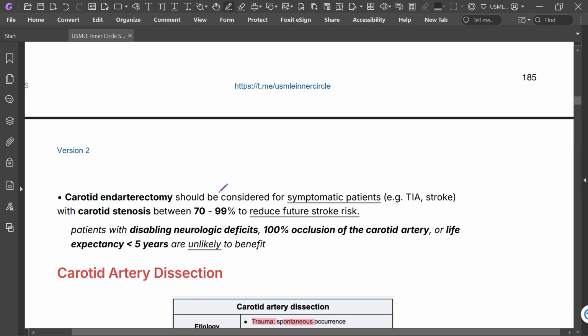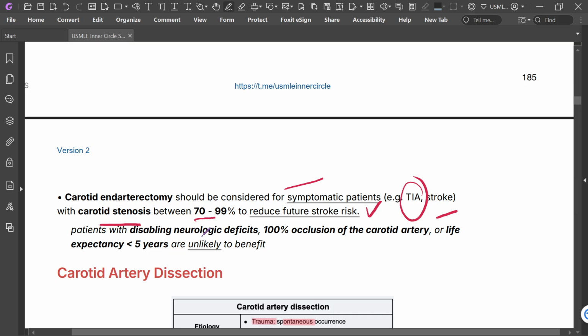Carotid endarterectomy should be considered for symptomatic patients with TIA or stroke with carotid stenosis 70 to 99% to reduce the risk of future events.